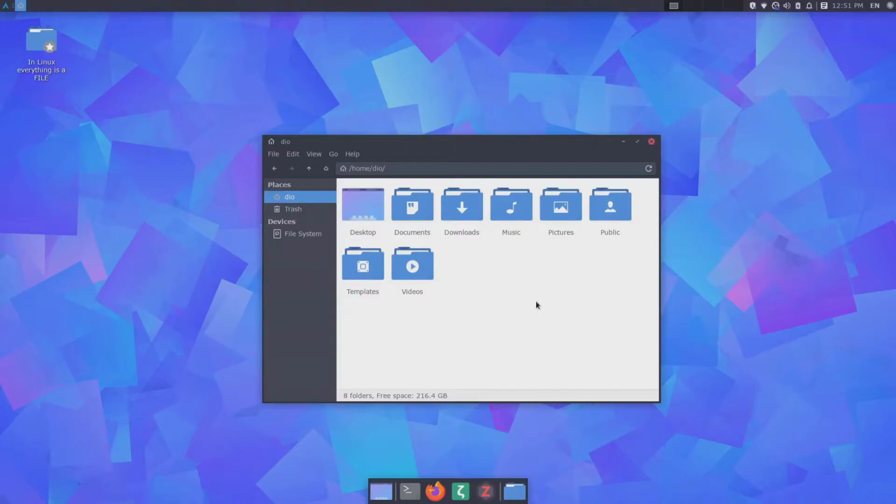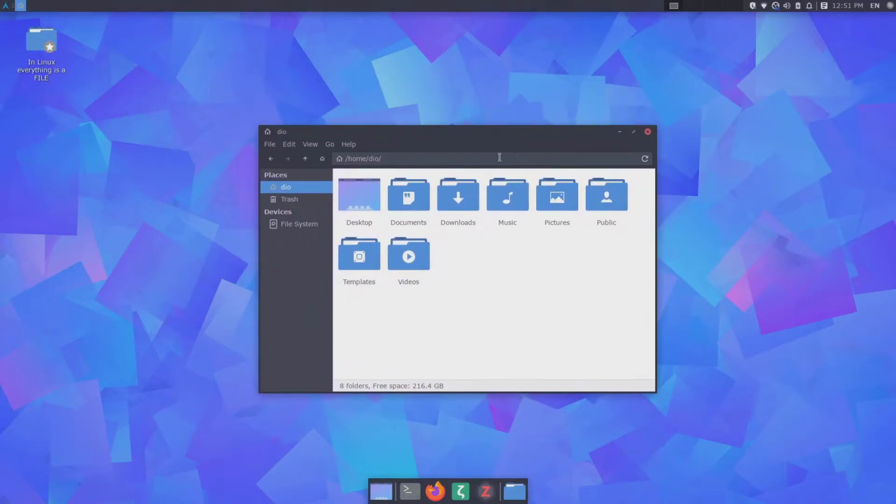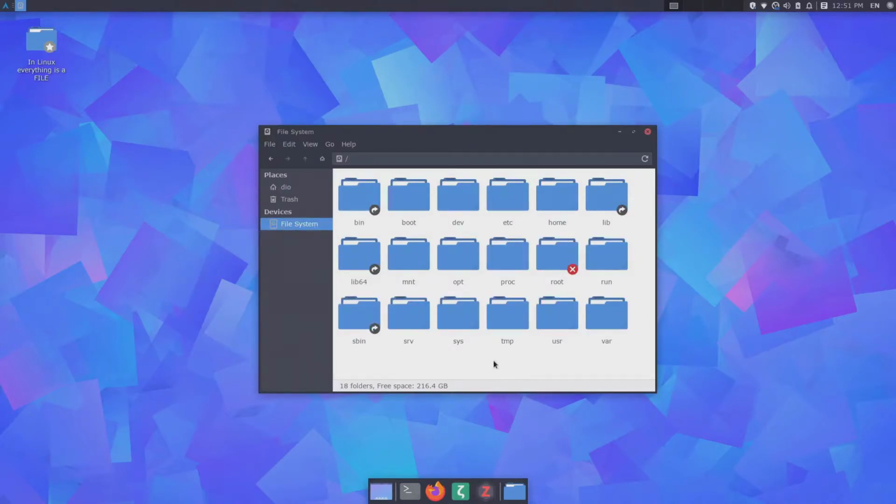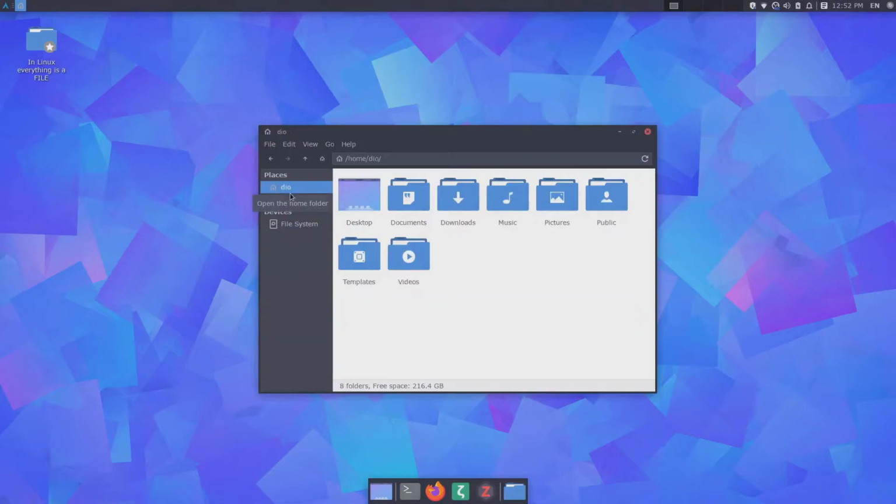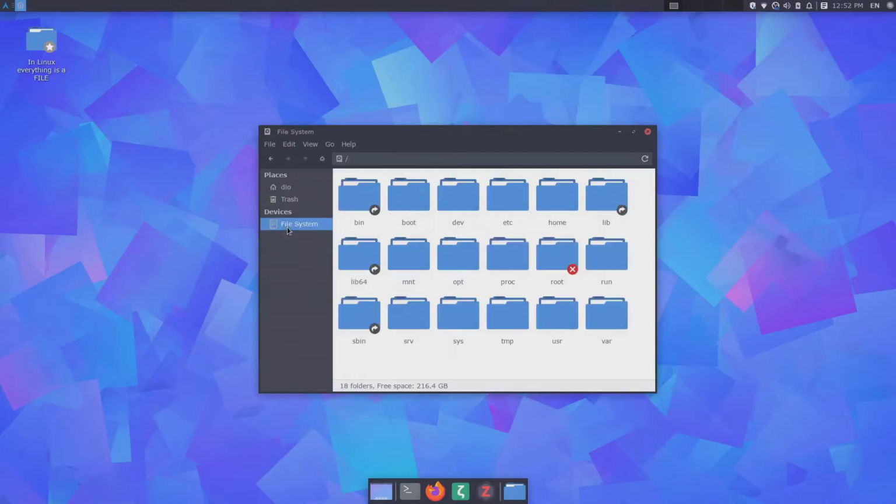And as I said before, when I talk about files, I mean everything, starting from the directories and all of your pictures, music, documents, downloads, etc. Also, from any file manager like Thunar, you are able to go and see the whole system, and that's the root directory. The home directory is equivalent to the documents directory in Windows, and you can easily find the home directory also from the root directory or the file system.